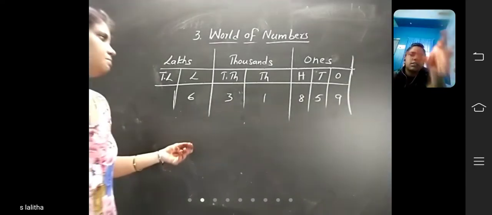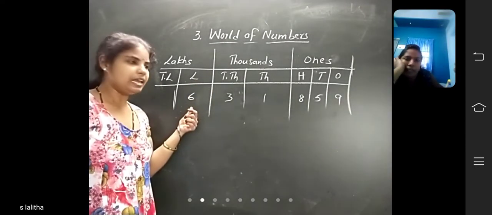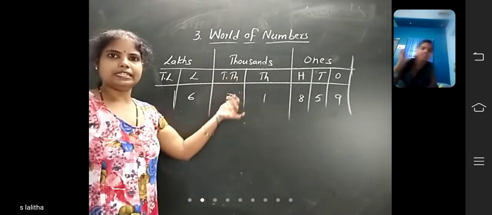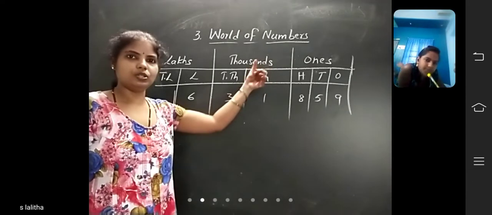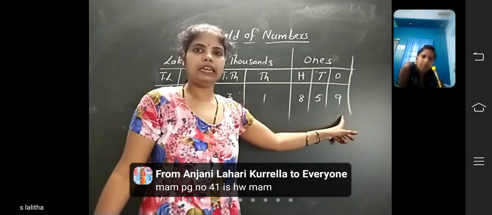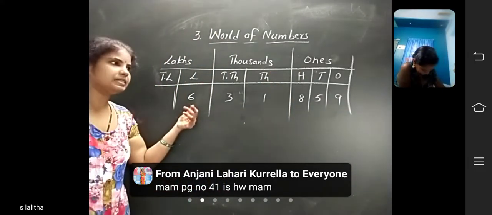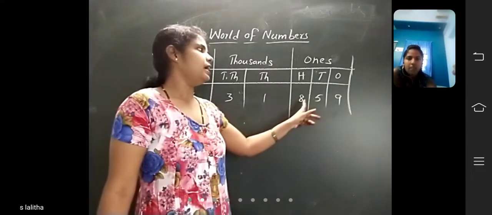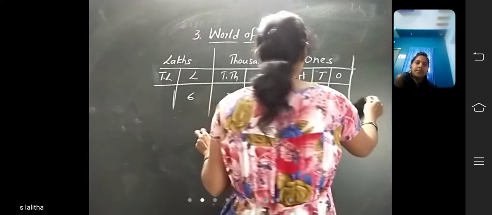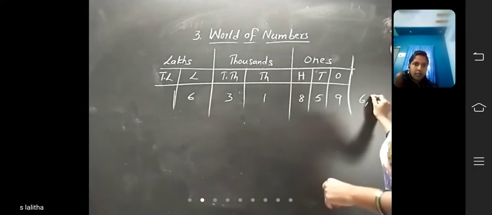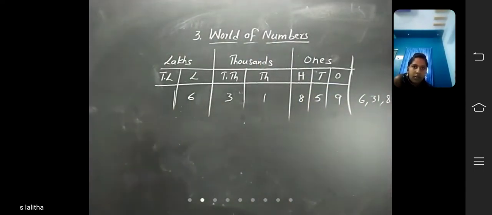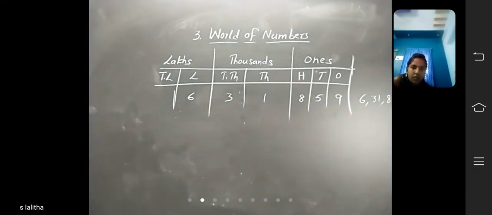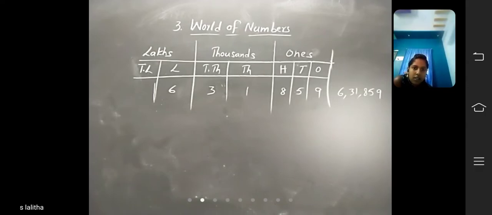See, children, read this number. 6 is in lakhs place, so 6 lakhs. 3 is in 10,000, that means 30,000 and 1,000 is 31,000. 6 lakhs 31,859. Write this number. 6 lakhs 31,859.